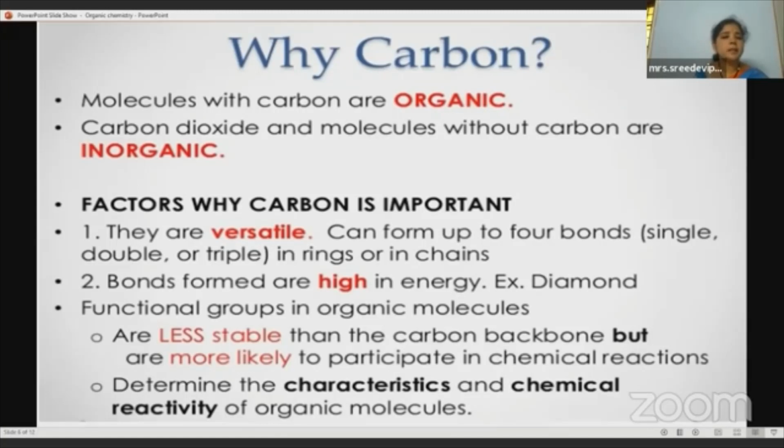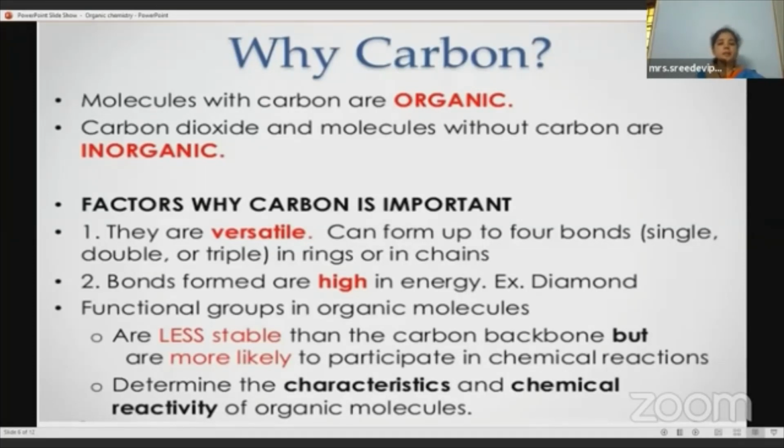Then why is carbon important? Because it is versatile, right? The carbon atom can form 4 bonds, and it can form rings and chains, and the bonds formed have high energy. Take the example of diamond, which is sp3 hybridized.